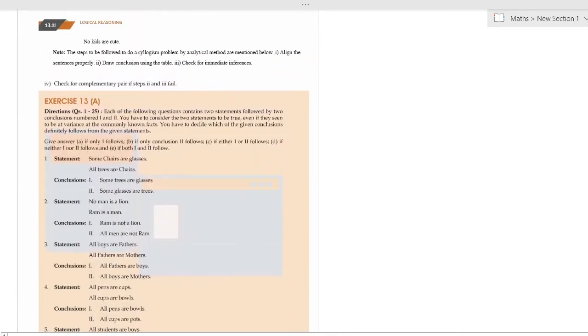Okay, go to exercise 13A and let us solve the questions one by one. First question, they are saying some chairs are glasses. So if some chairs are glasses, what will be the Venn diagram?